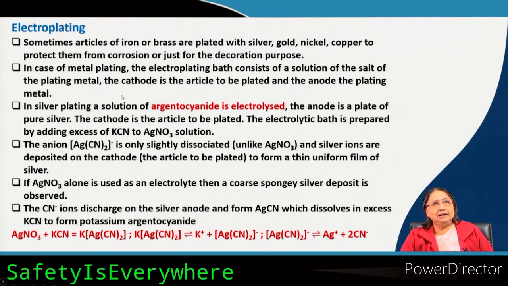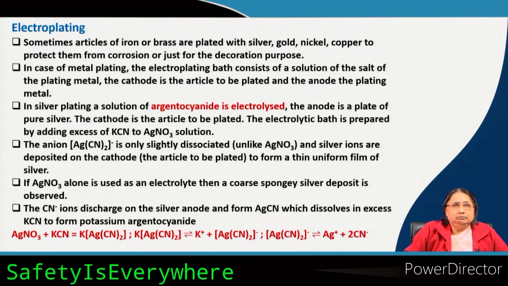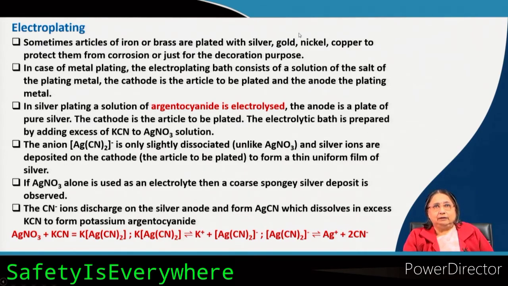So, that salt is there in the electroplating bath, and we use a cathode. What is the cathode? It is the article to be plated on which you want to plate the silver or gold, okay. And the anode is the plating metal. That means, if you want to make it with silver plating or gold plating, then the anode will be that metal, okay.